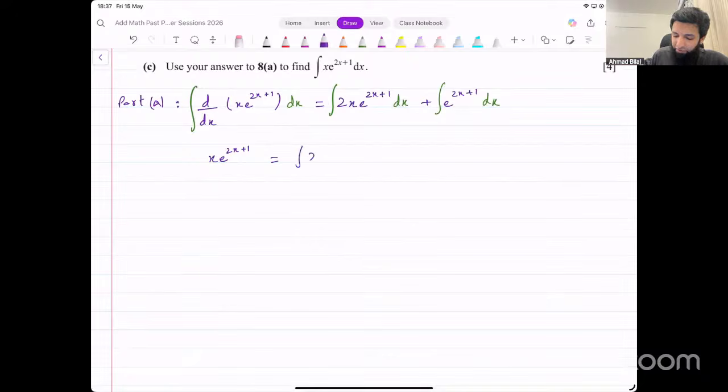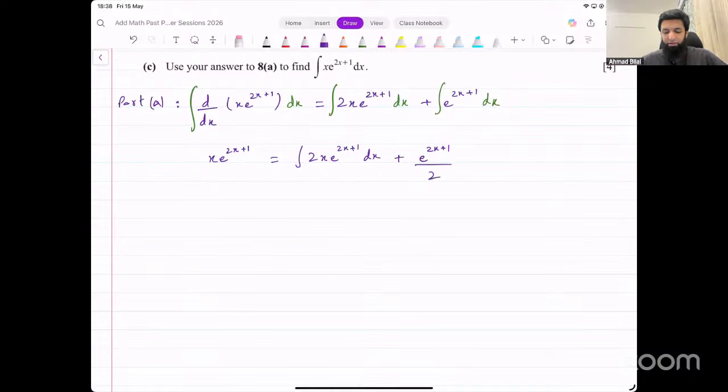On the right side, we have the integration of 2x e raised to power 2x plus 1. Now, it's a product. We don't know how to evaluate the integral of this product, so let's leave it as it is. What about the integration of e raised to power 2x plus 1? This is something that we know how to do: e raised to power some linear expression. How do we integrate that? It remains e raised to power 2x plus 1, and we divide by the derivative of 2x plus 1, which is 2.